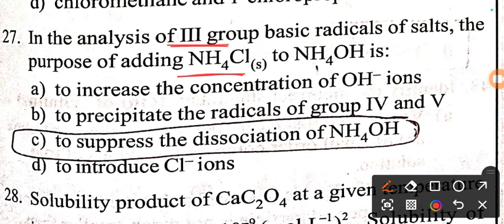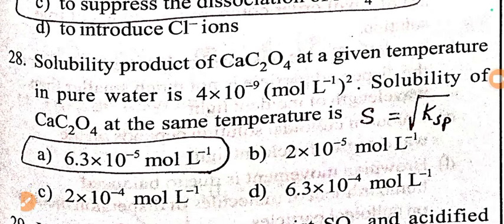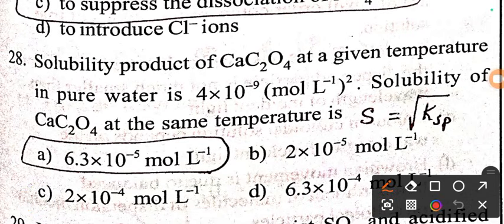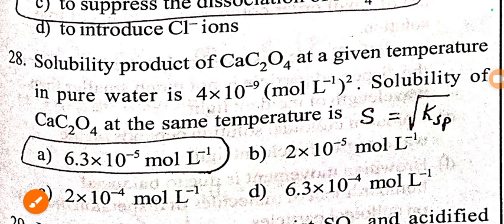Next, from practical chemistry, in the analysis of the third group basic radical of salt, the purpose of adding NH4Cl to NH4OH is to suppress the dissociation of NH4OH, the common ion effect. Next, we have the solubility product of one of the compounds, calcium acetate, given in pure water. The solubility of calcium acetate at the same temperature is, we have a formula, solubility is equal to the root of the solubility product. When you substitute this value, you will get the answer 6.3 × 10^-5 moles per liter.